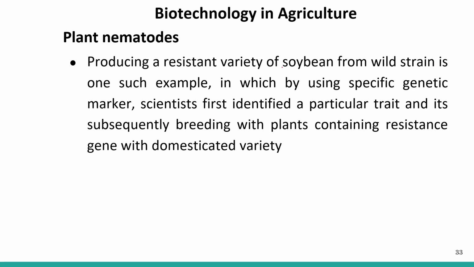Producing a resistant variety of soybean from the wild strain. So we are using wild strains to produce resistant varieties, for example soybean, in which, using a specific genetic marker, scientists first identified a particular trait and subsequently bred the plant containing the resistance gene with the domesticated variety. So we are breeding our domesticated varieties with the plant containing the resistance gene.